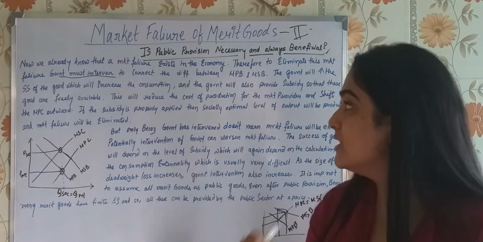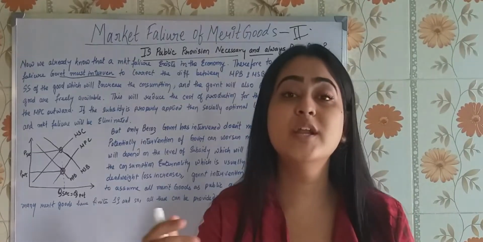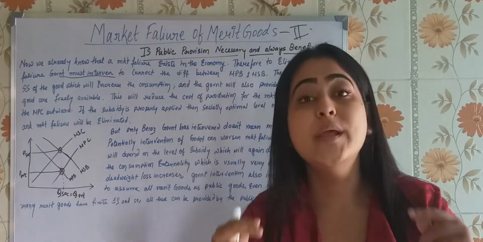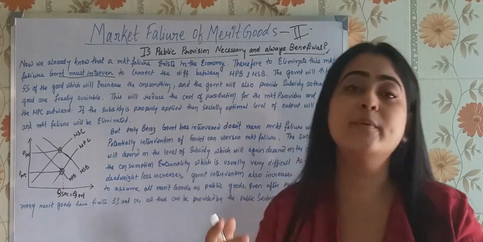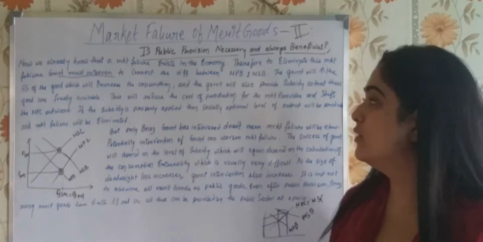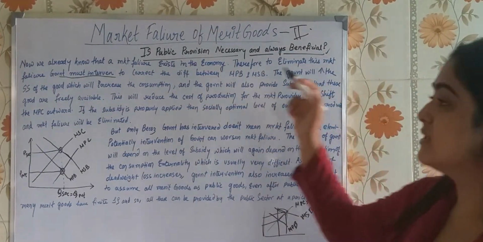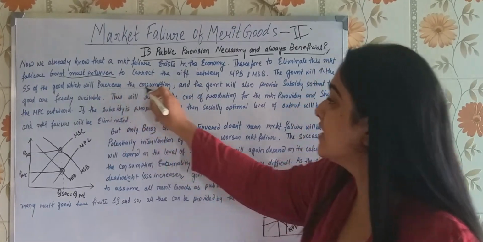So what will the government do? The government will increase the supply of that particular merit good, and when the government increases the supply, the consumption of that merit good will increase. People will start demanding it.